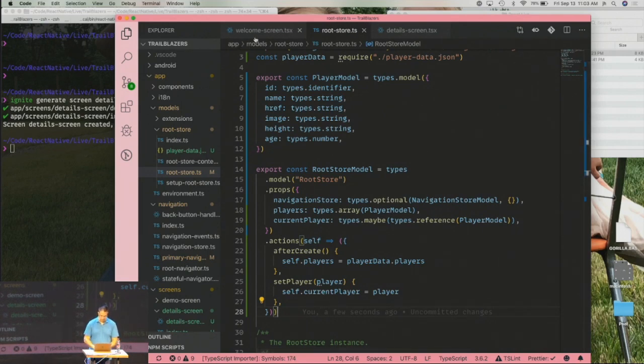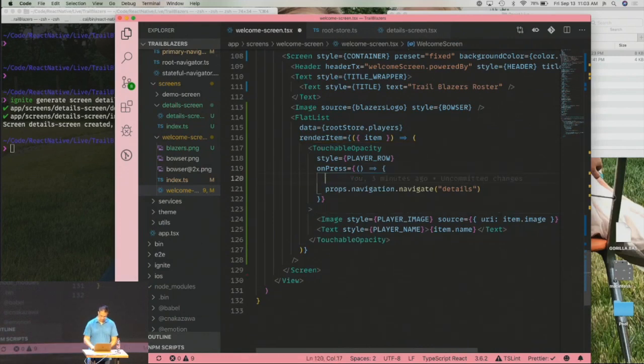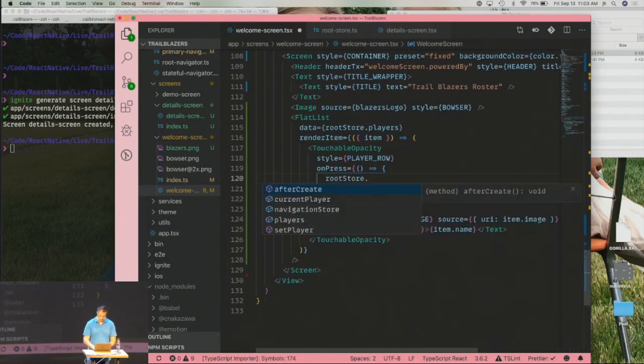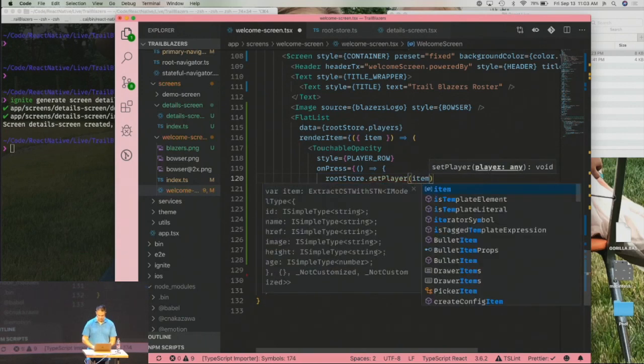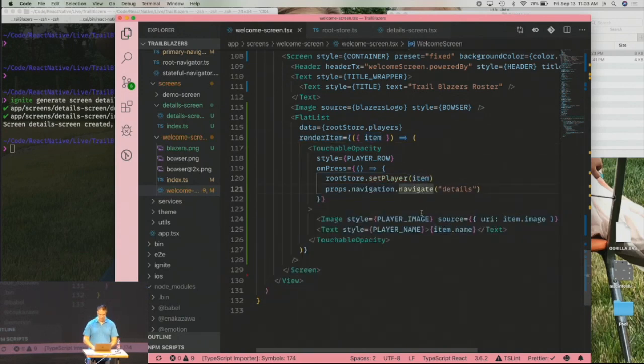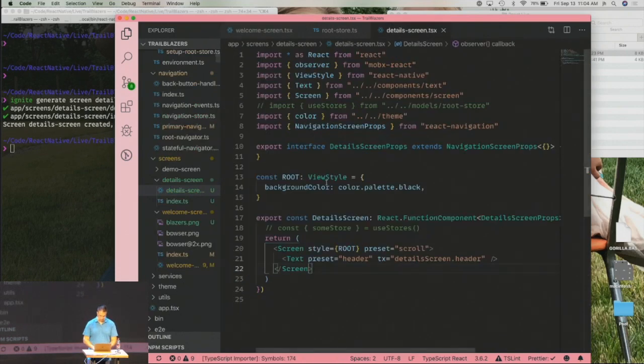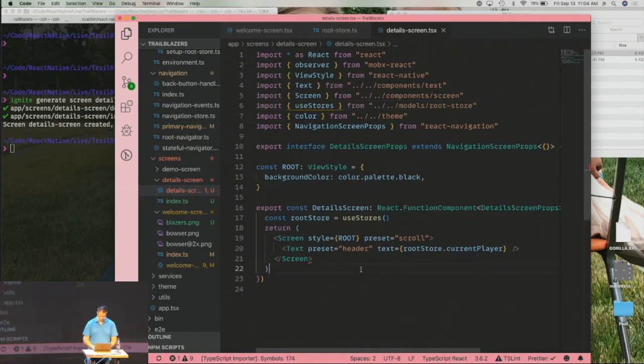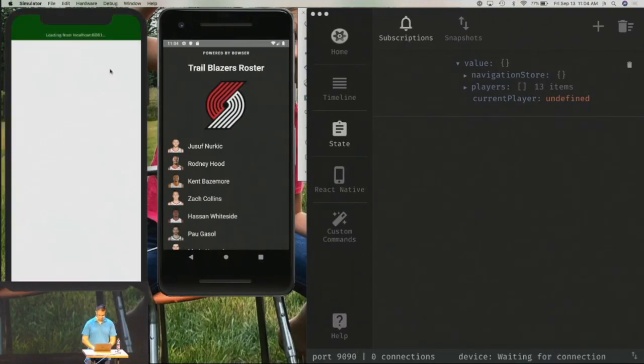Very simple. So if I go back to the welcome screen, and right before we navigate, if I say RouteStore.setPlayer, and then in this case, item, it's called item because that's what we're getting, it will set the player before we go there. And if I go to the details screen and output RouteStore.currentPlayer, I need to import that, or my use stores thing. RouteStore, uncomment this up here. That was not set up for the demo. That's actually just what you get when you generate a new screen.